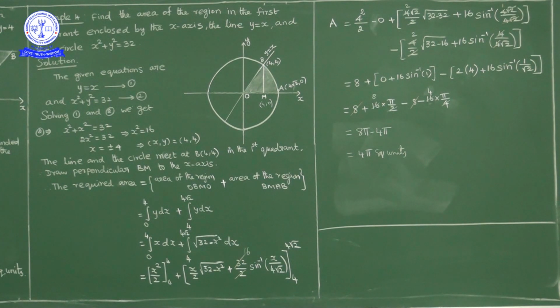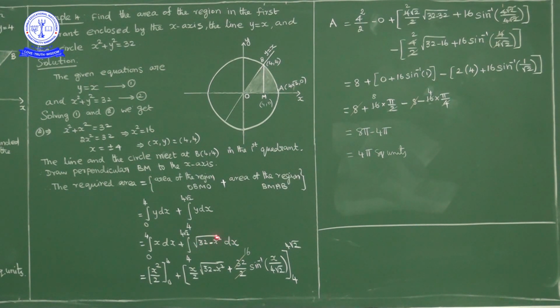Next, the area under the circle x square plus y square is equal to 32, between the limits x equals 4 to x equals 4 root 2. So we have the integral from 4 to 4 root 2 of square root of 32 minus x square dx.